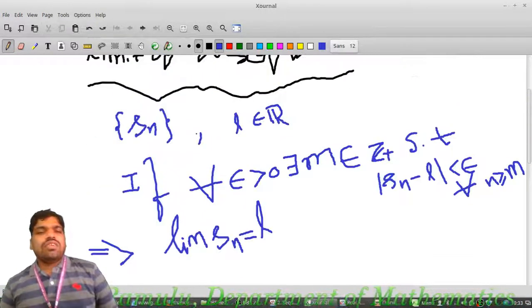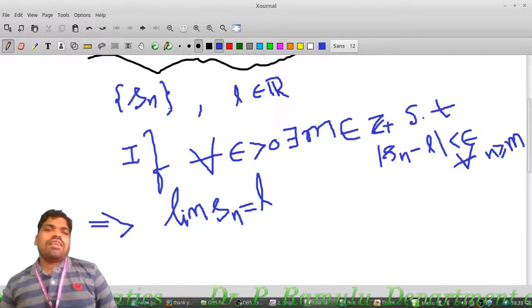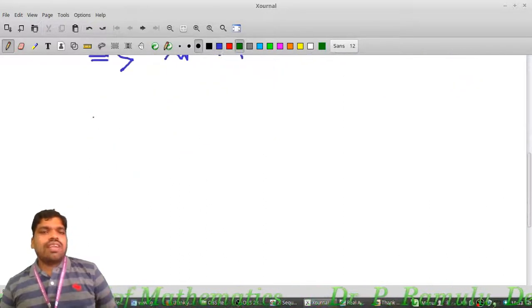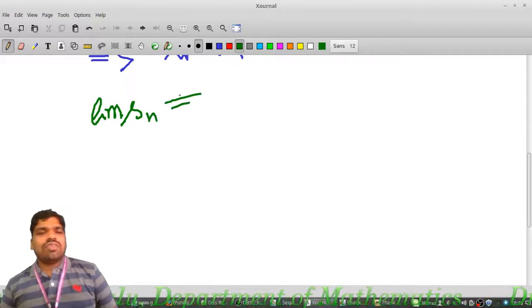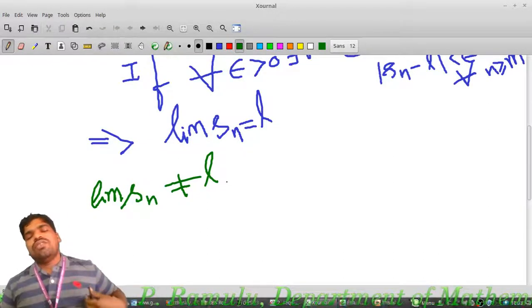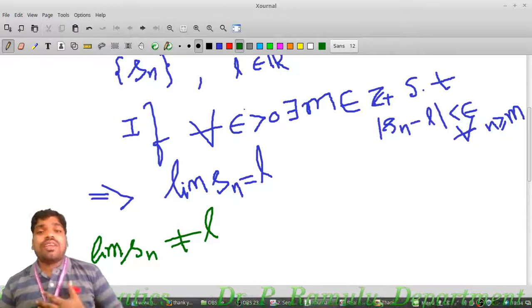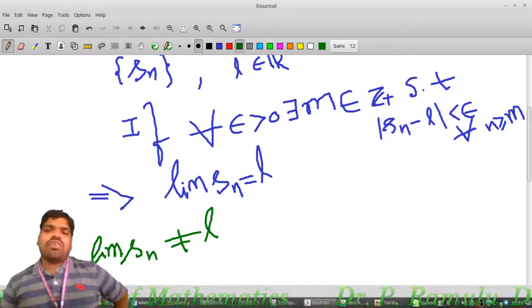That means L is not the limit of the sequence Sn, or Sn is not convergent to L. How can we define this? Using the definition, I want to show that Sn is not convergent, that is, limit of Sn is not equal to L. Our definition says that for every epsilon greater than 0 there exists m belonging to Z plus such that mod Sn minus L is less than epsilon for all n greater than m.